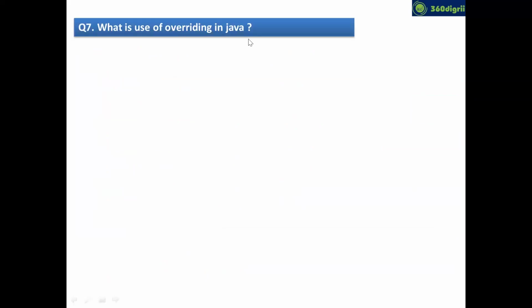Can I get the definition for this? What is overriding? Anyone? Guys, can anyone define what is overriding? Same method name and same parameters. Okay, but you guys have given only a 50% answer, not the full one.